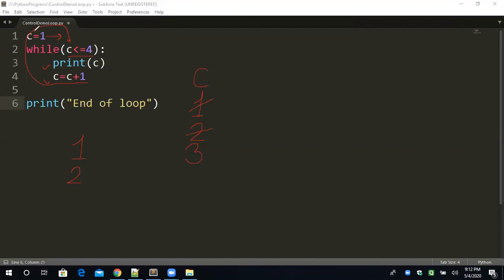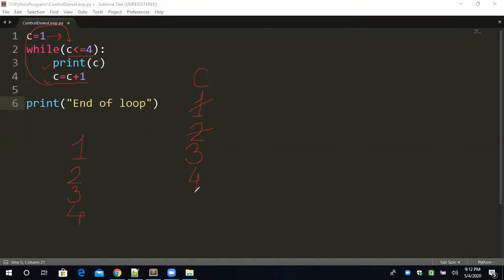Again, the control will come back to the condition C less than equal to 4. This time C is 3, and 3 less than equal to 4 is correct. Then C will be printed, that is 3. Now C is equal to C plus 1, so C will be increased by 1 to 4. Now we have to check whether 4 is less than equal to 4. Not less than, but equal to 4. That means the condition is still true. Then C will be printed. The value of C is 4.